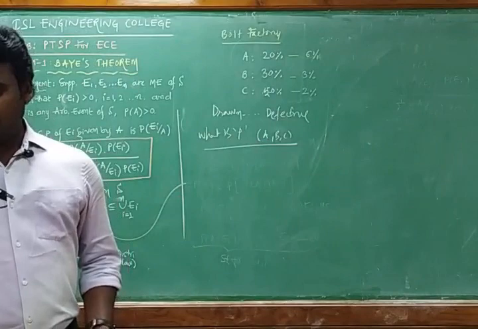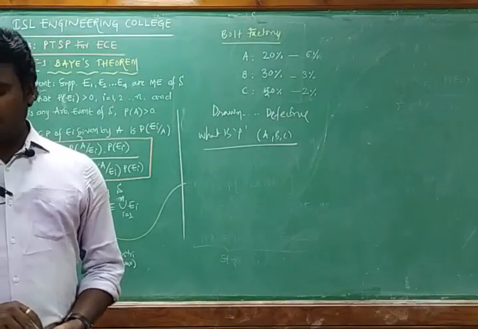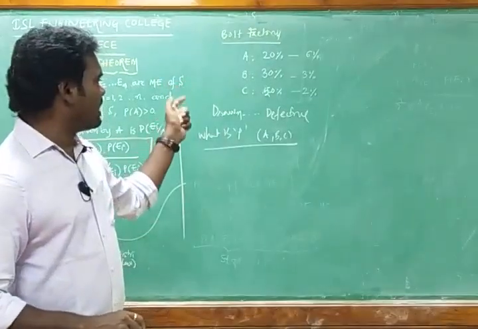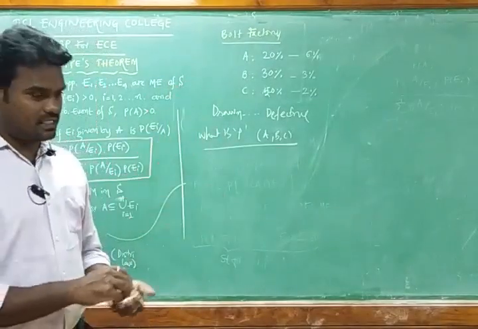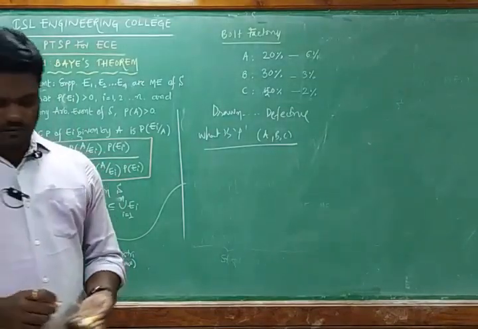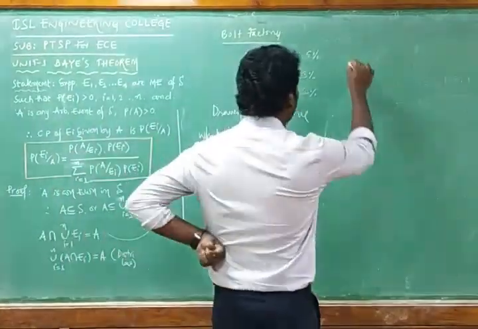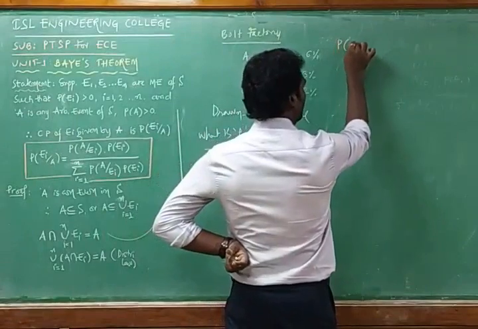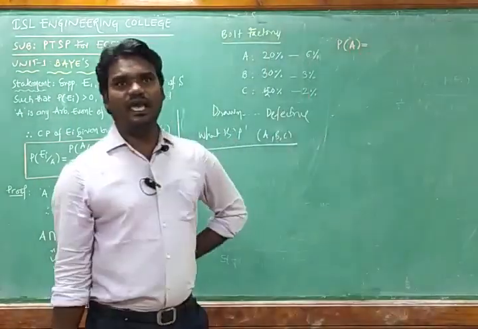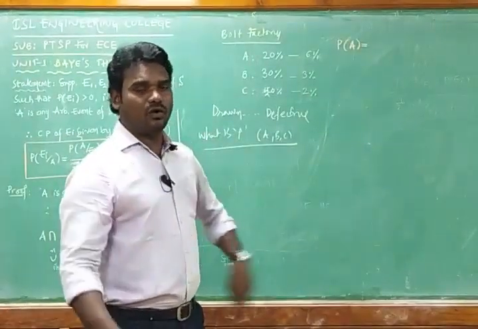Then I go with the number that contributes to the total percentage. That is nothing but the probability of a bolt being manufactured by A. The probability of a bolt manufactured by A is nothing but the total.